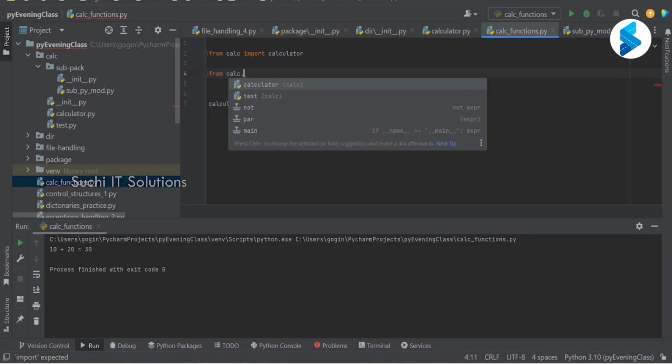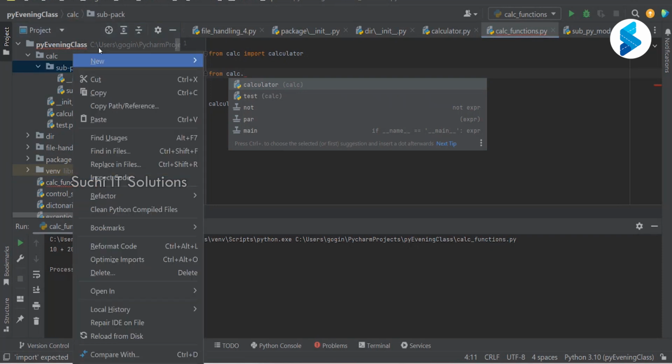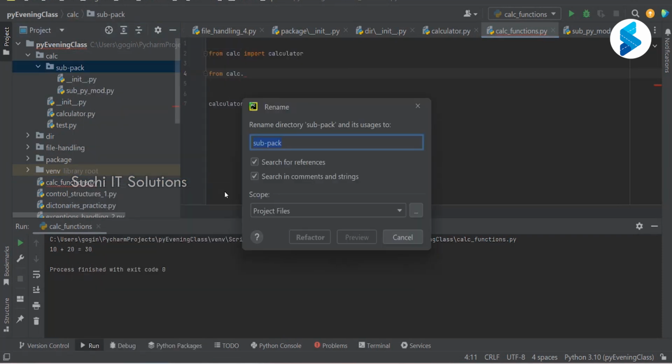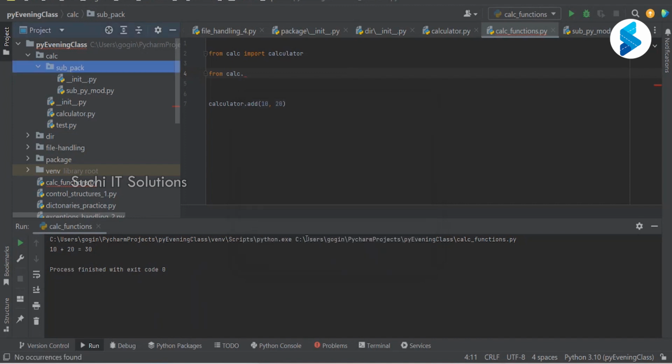So let me rename this properly. We'll use underscore. Hyphen is not supported. All the folder names should be underscored, okay? Subpack.